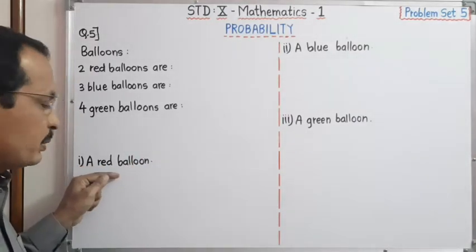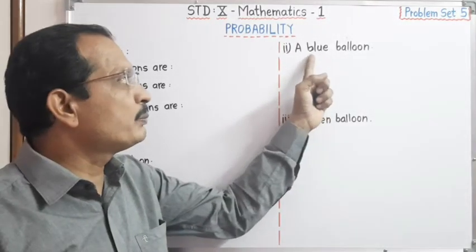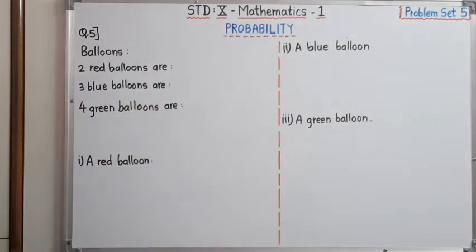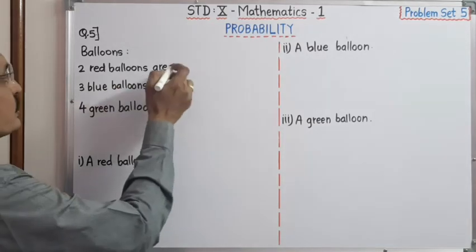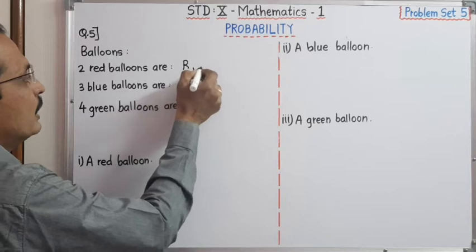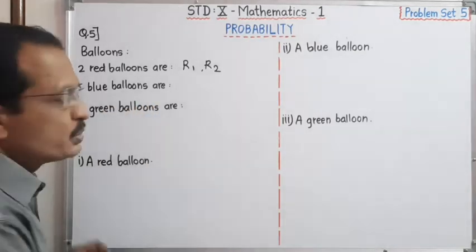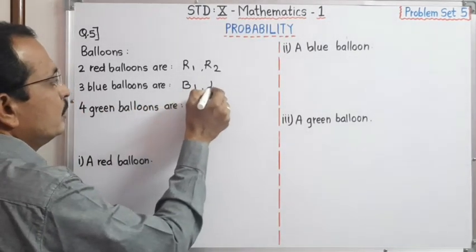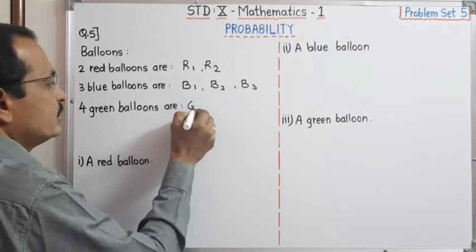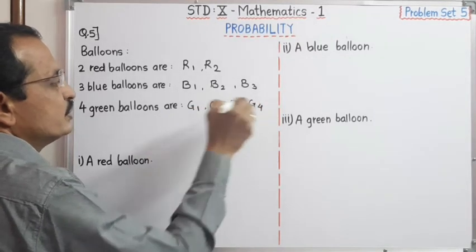If that balloon is a red balloon, then what is the probability? Then what is the probability that the balloon is blue, and for the green balloon? Therefore, how to solve this? See, dear student, 2 red balloons. We suppose the 2 red balloons are R1 and R2. 3 blue balloons are B1, B2 and B3, and for green we can write G1, G2, G3 and G4.